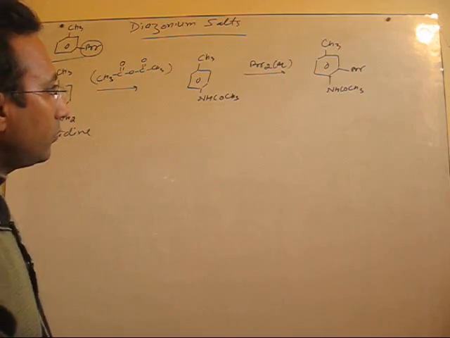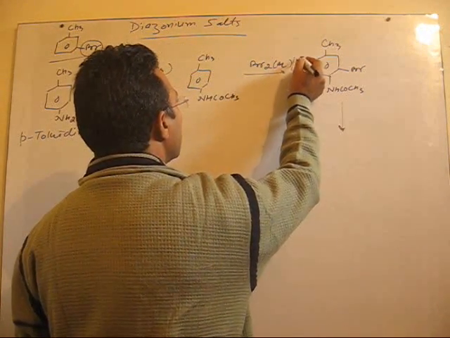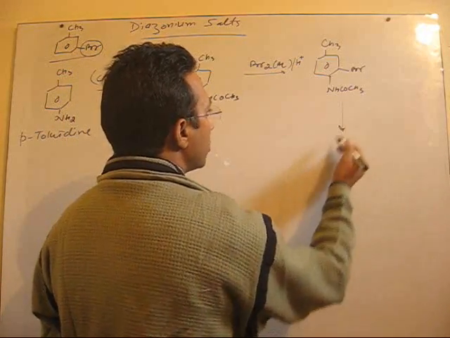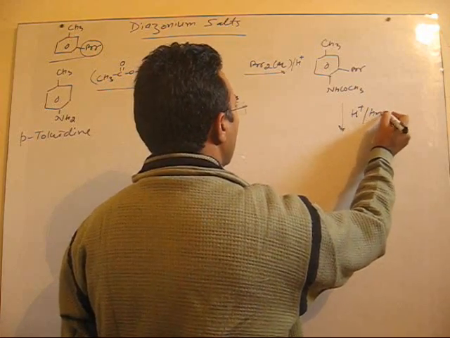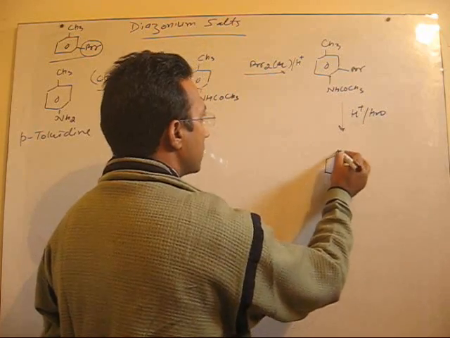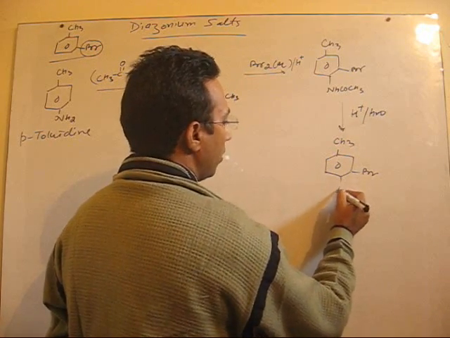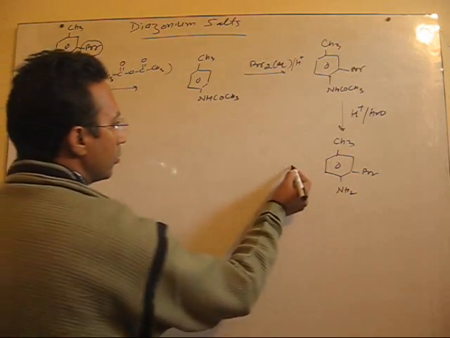Now a slightly acidic medium is required here. You can convert this back to NH2 by hydrolysis in the acidic medium. This we have already done while we discussed aniline. So you have got NH2 here, and now you know how to remove NH2 from the ring.